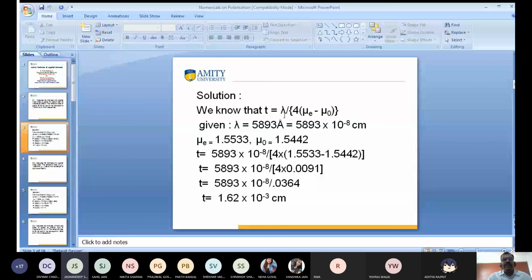It is the same value. Lambda divided by 4 times mu E minus mu O. I substitute this value. Lambda is 5819 into 10 to the minus 8 centimeter. I simply substitute these values and multiply. This value is 1.62 into 10 to the minus 3 centimeter. Anyone have a doubt to ask me?